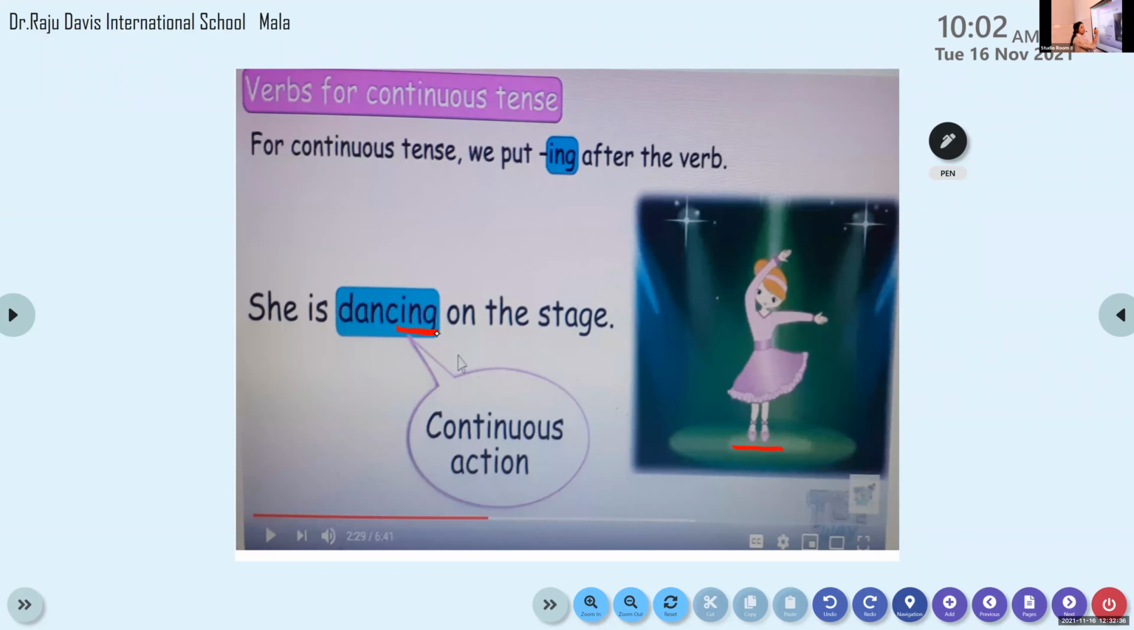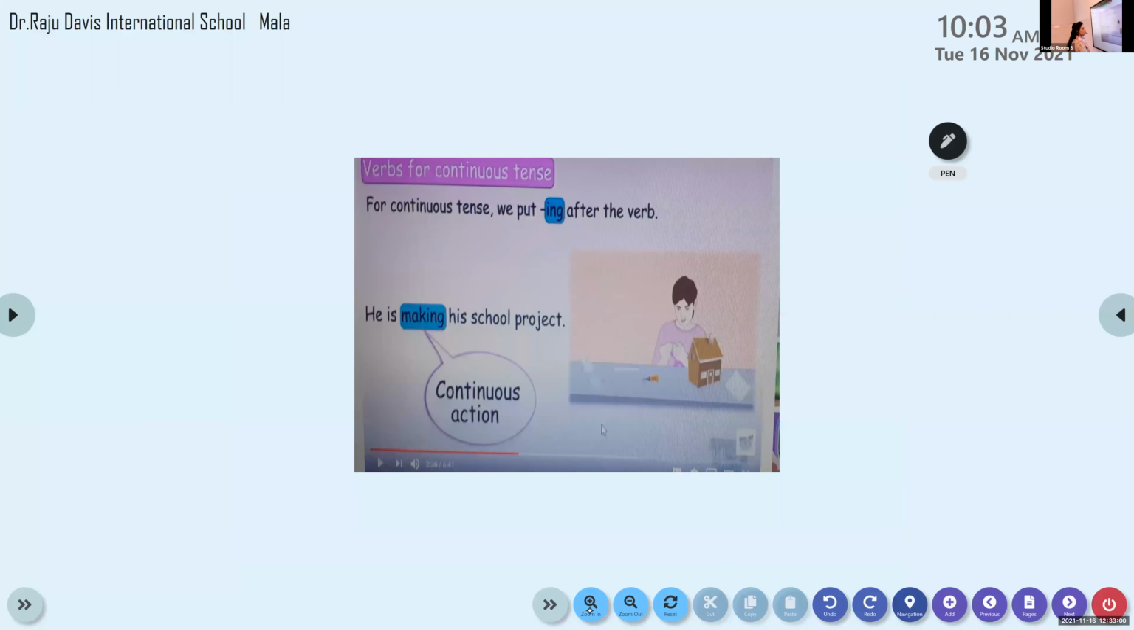She is dancing on the stage. The dancing is going on there. She's still dancing. So at the time of the action, when it is going on at the time of speaking, that action is called action in progress. So to the action word, what do we do? We add ing to the verb. Clear?